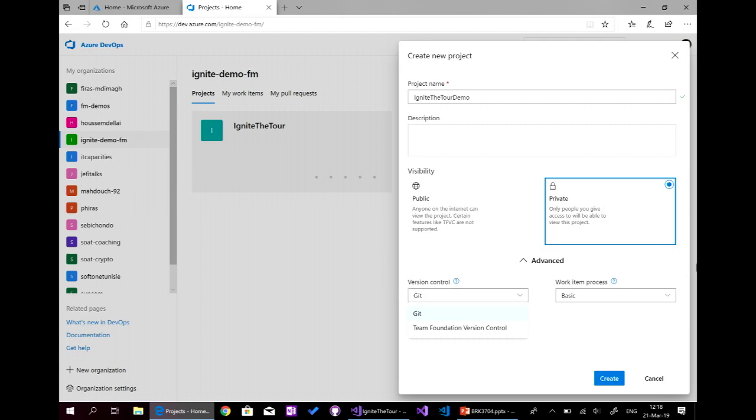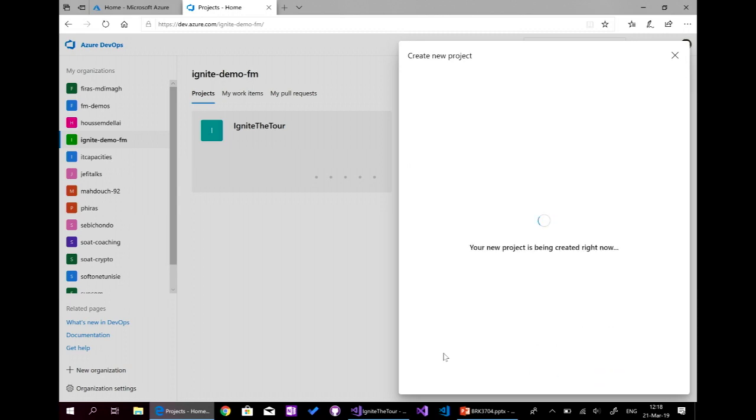And the work item process, we have the basic, which was added recently. It's a basic where we find epics, tasks and bugs. And we have the CMMI for product quality. And we have Scrum, of course, and Agile. So we use the Agile process. And we click on Create.